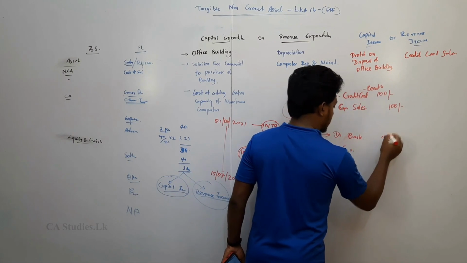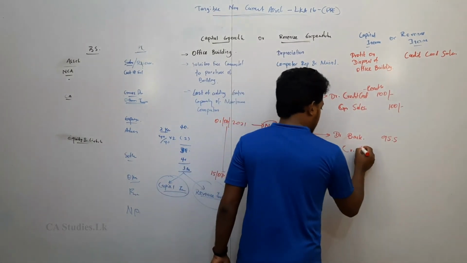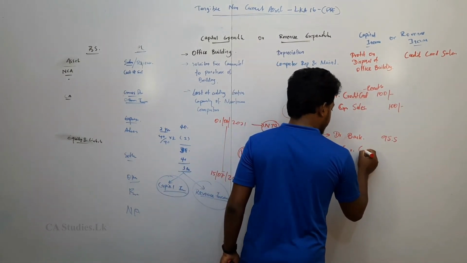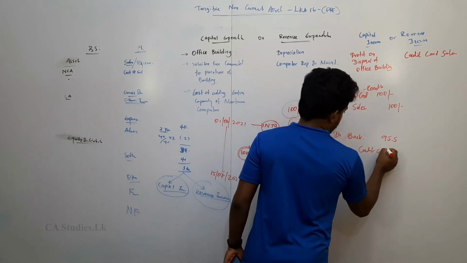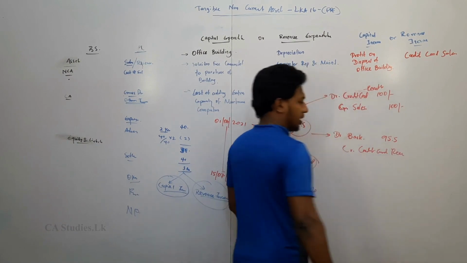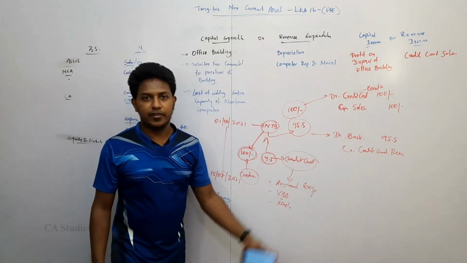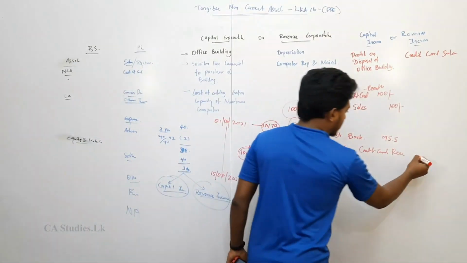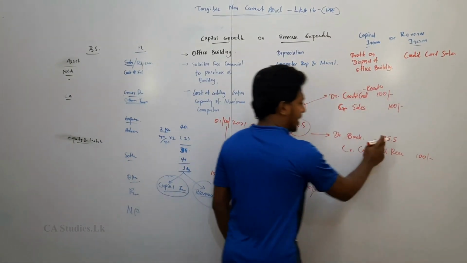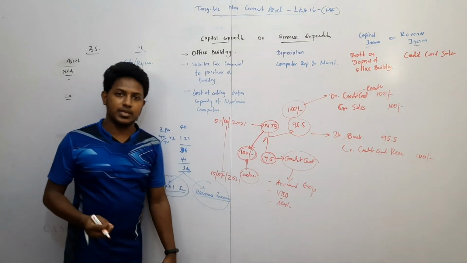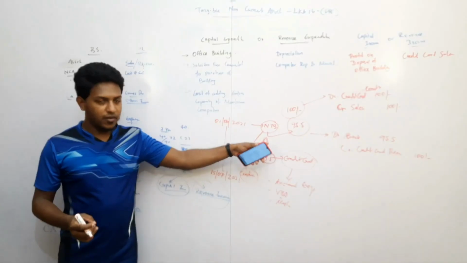Now credit card receivables, we will not deduct the 95.5, we will deduct the 100.